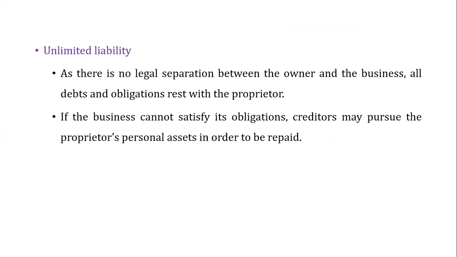Another problem is that over here, the liability of the proprietor is unlimited. What does that mean? As there is no legal separation between the owner and the business, all the debts, all the obligations are with the proprietor. That means if the business cannot satisfy its obligations, creditors may pursue the proprietor's personal assets in order to be repaid. So you are liable to pay even from your personal wealth, because there is no separate legal entity, as I said, which is the case when we talk about a company as a form of organization.